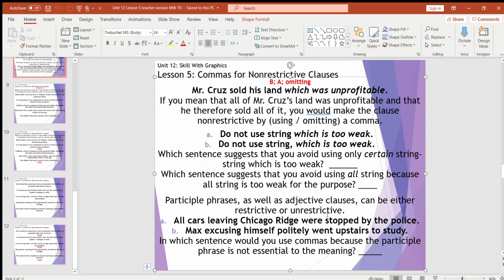Because Max went upstairs to study still makes sense. The fact that he excused himself politely, not so important. But all cars were stopped by the police? No, that would be a ridiculous waste of their time. It's just those that were leaving Chicago Ridge.